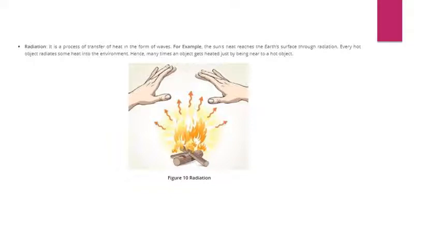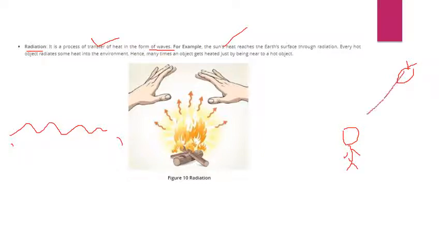The next heading is radiation. Radiation is the process of transfer of heat in the form of waves. That means in the form of waves, the heat passes from one place to another place. For example, the sun. You all know the sun is far away from us, but still if we are standing over here, we feel hot. Why do we feel hot? Because the radiations are coming in the form of waves and they are hitting us. That is why we feel hot.